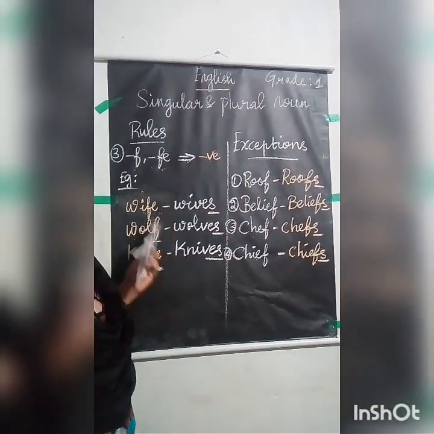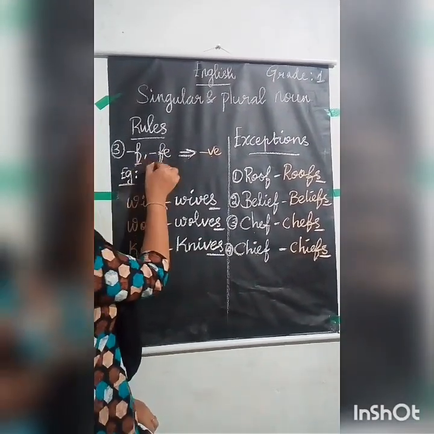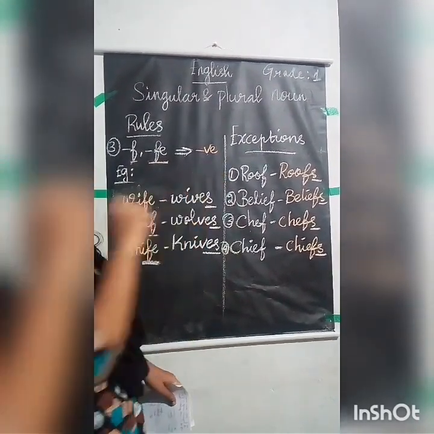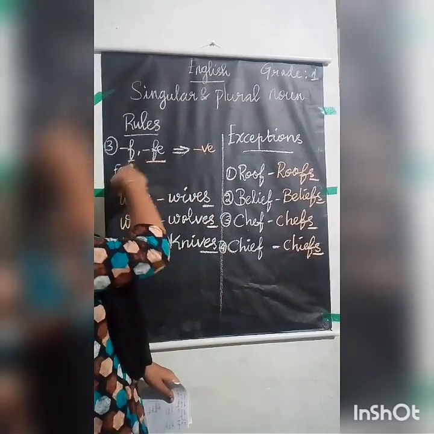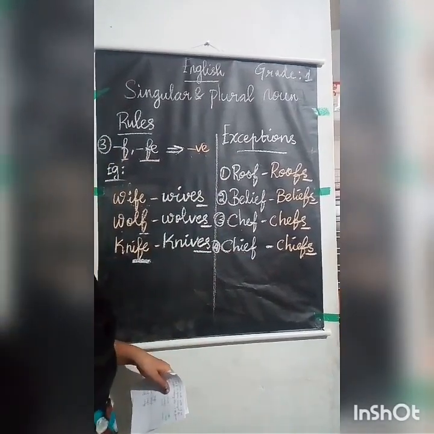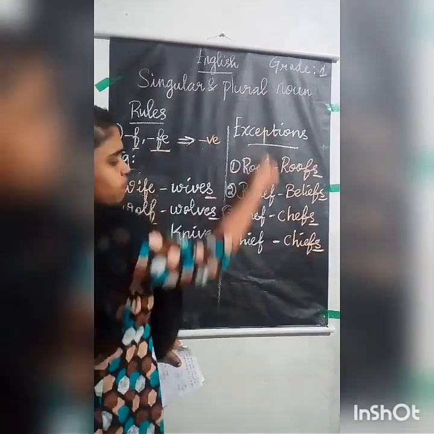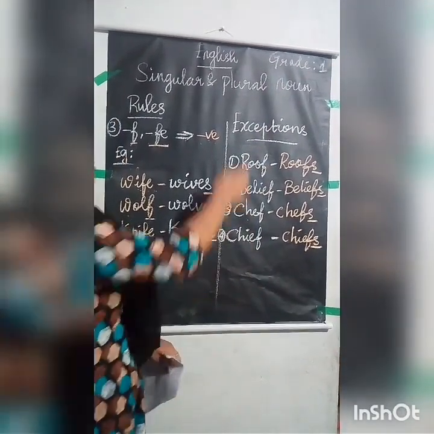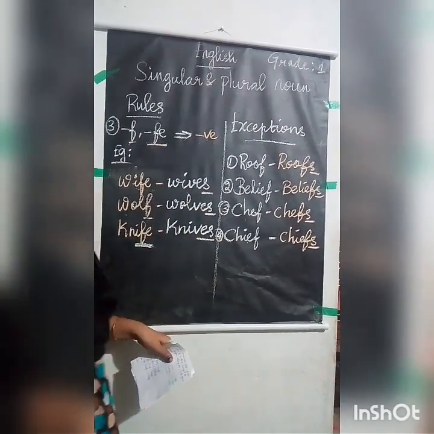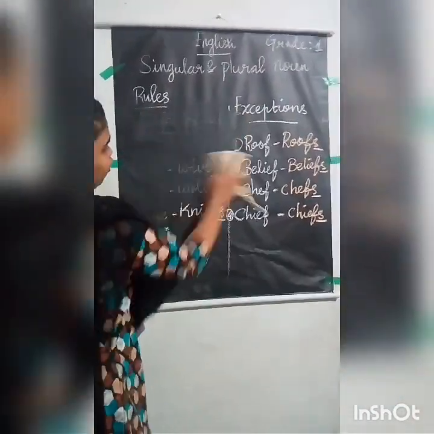Okay. So these are the exception cases, and again I am repeating, if there is a F or FE in the end of the singular noun, you have to make it as VE. That is, instead of F and FE, you have to write VE, and then you have to write S at the end to make it as a plural noun. So these four are the exception cases. You have to learn it correctly. Only then when you are writing for exams or anywhere, you can write it correctly. Okay. And the next is the fourth rule. You can see the fourth rule.